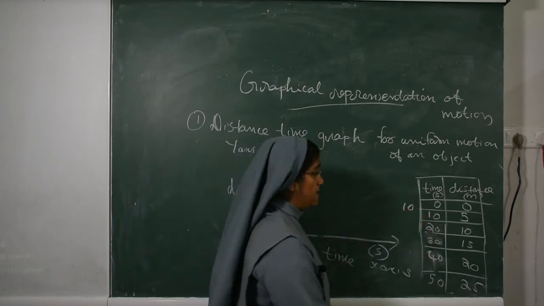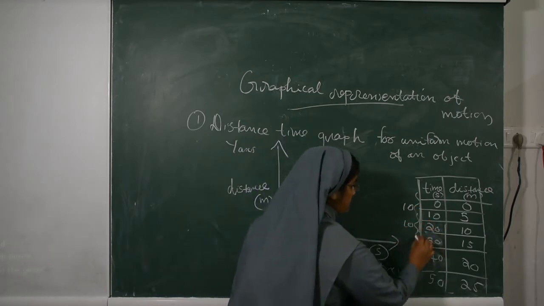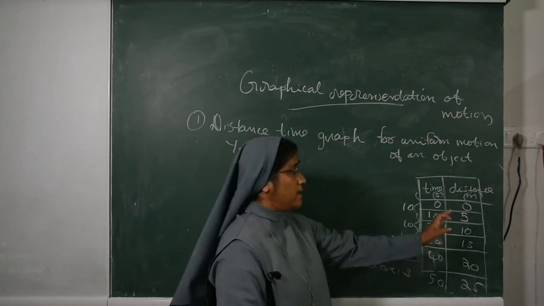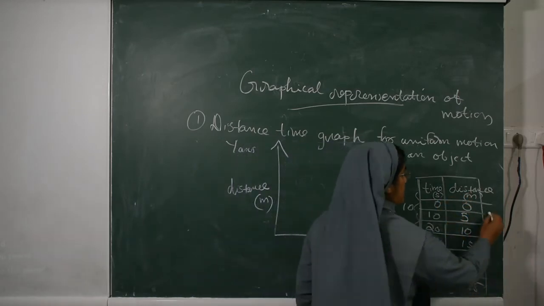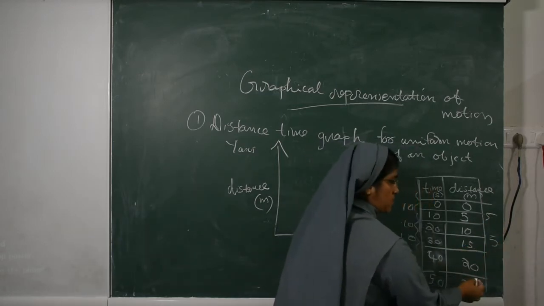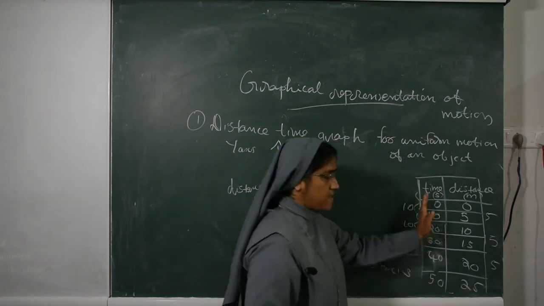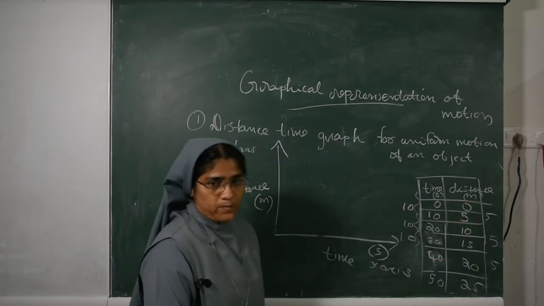Then 10 to 20, time interval 10. Then 20 to 30, time interval 10. Here the distance travelled from 0 to 5 is 5, then 5 to 10 is 5, and 10 to 15 is 5. So you see equal distance in equal intervals of time.